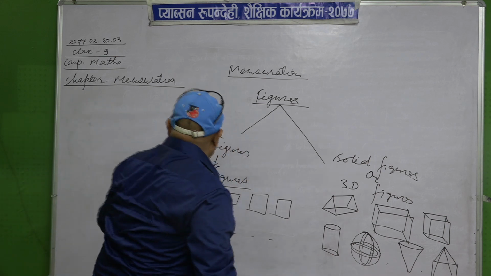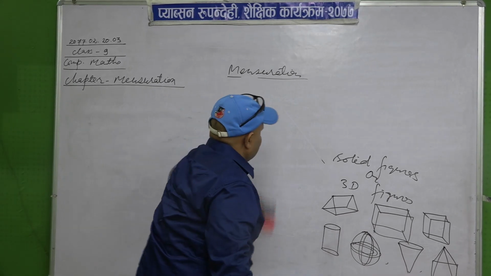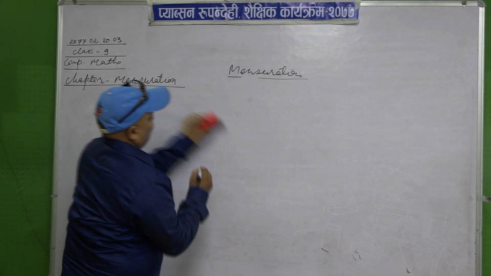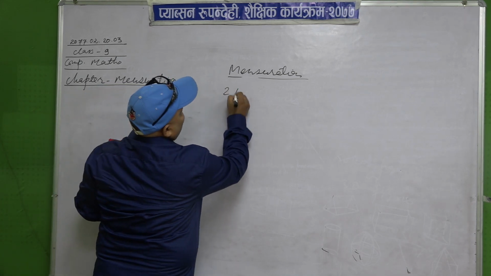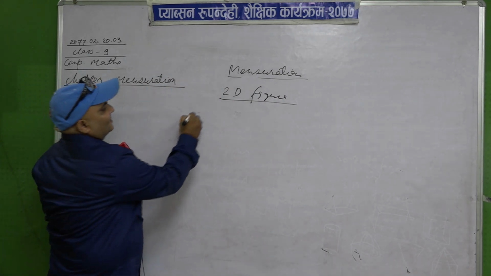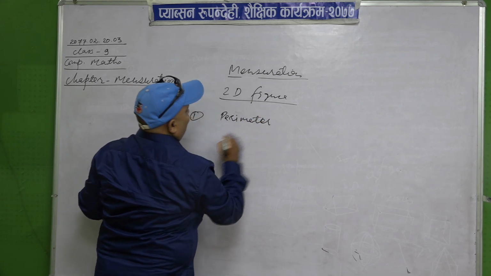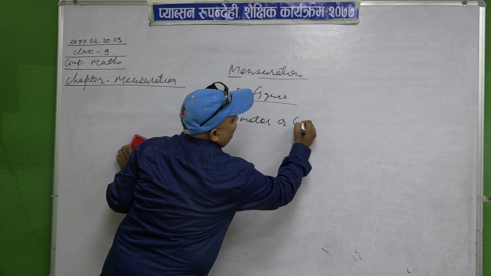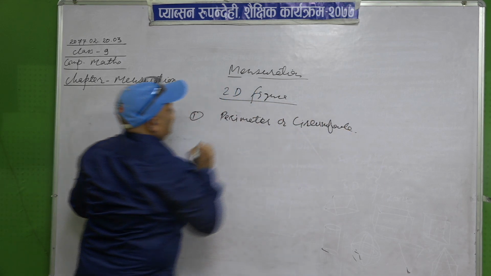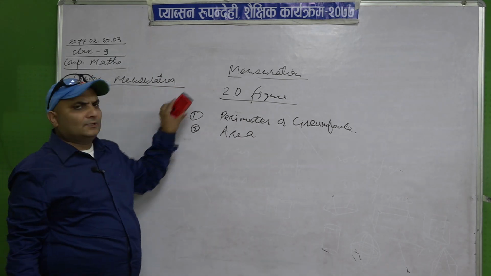Yesterday we went through two-dimensional figures in detail. So now again we go to two-dimensional figures in mensuration. What is in 2D figures? Yesterday we discussed that the first one is perimeter, which is also called circumference, and the second is area. These two we find in two-dimensional figures.